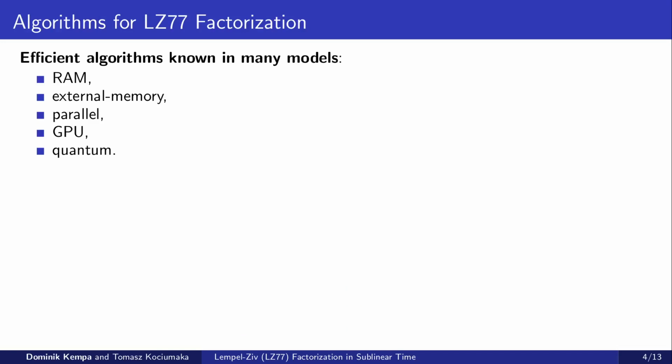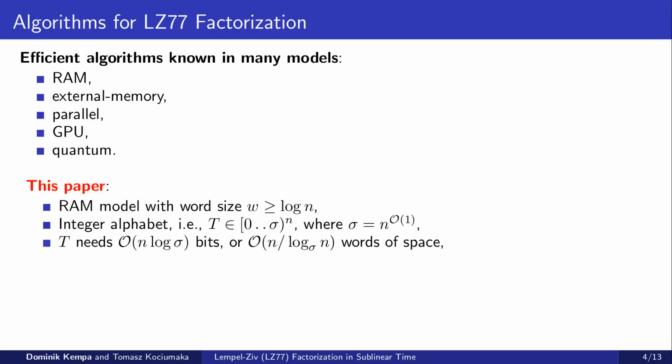Efficient LZ77 factorization is one of the most widely studied problems, and solutions are known in all major computational models, including RAM, external memory, parallel, GPU, and quantum models. In this paper, we address the problem of efficient LZ77 factorization in the RAM model, and we assume that the symbols of the input text are numbers in the polynomial range with respect to the string length. This is the most studied variant of the problem, and it corresponds to most practical uses.